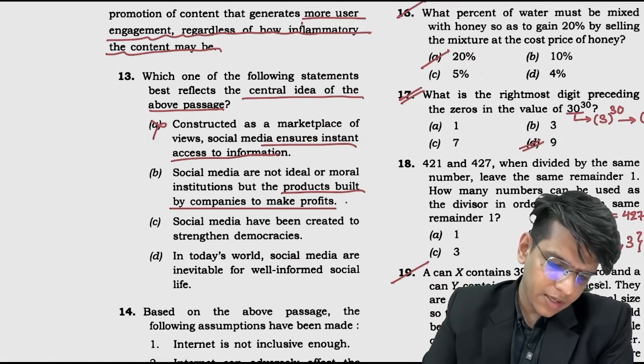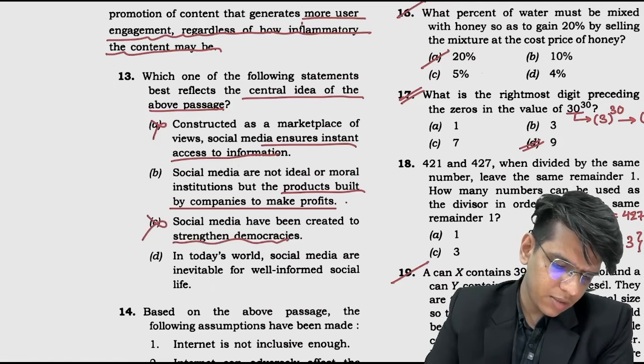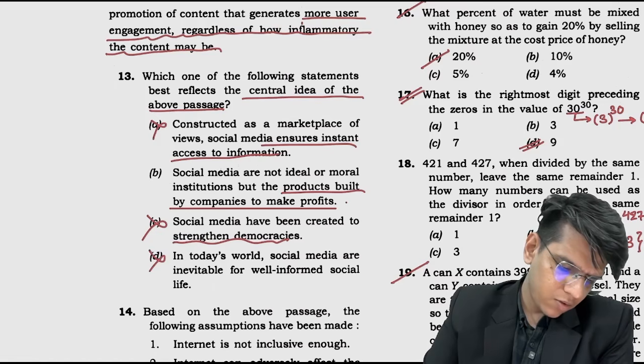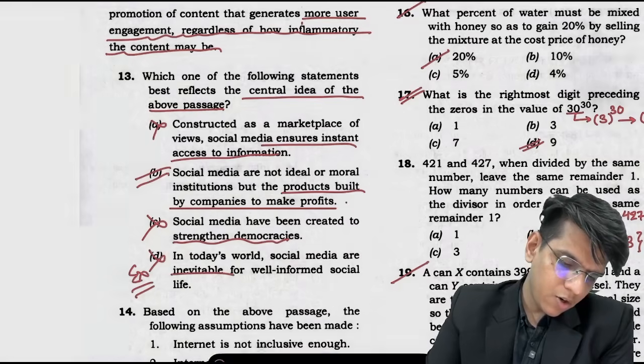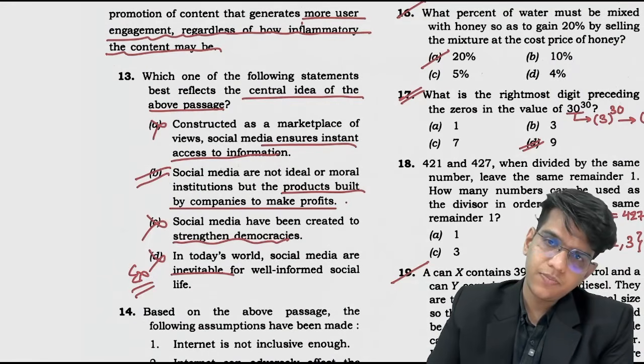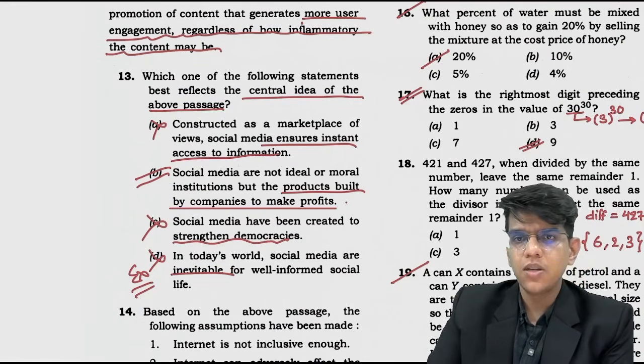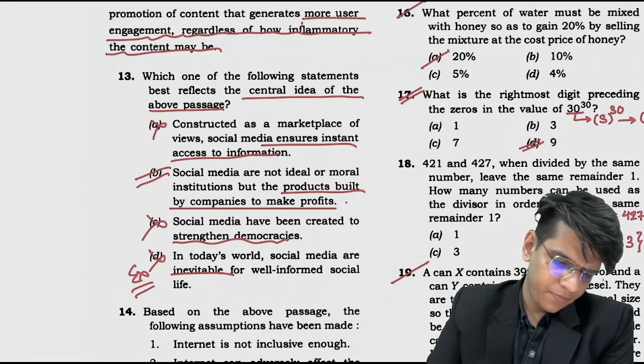Social media have been created to strengthen democracy. No connection between democracy and social media. In today's world, social media are inevitable for well-informed social life. Inevitable is extreme, right? Social media are not idle or moral institutions. There are some reasons, because it is not fair for everyone.